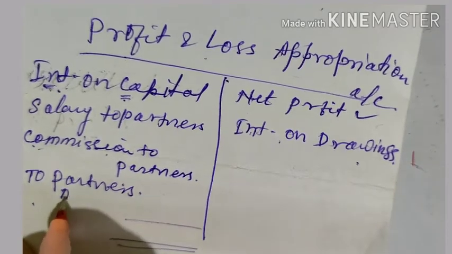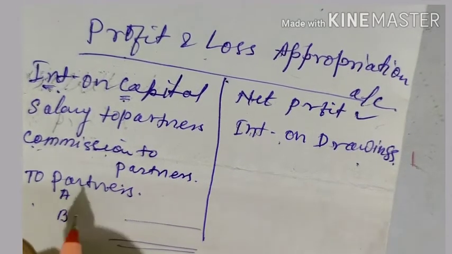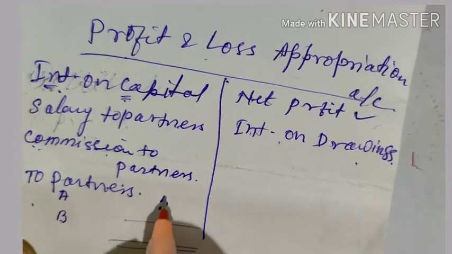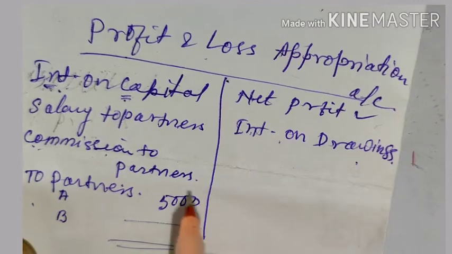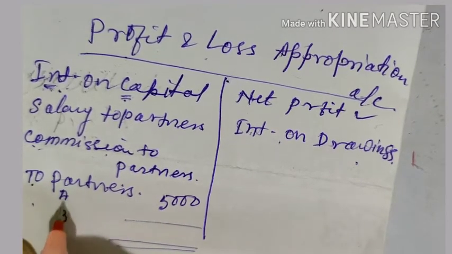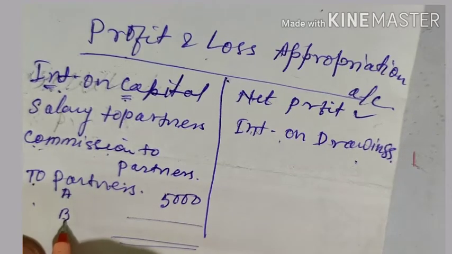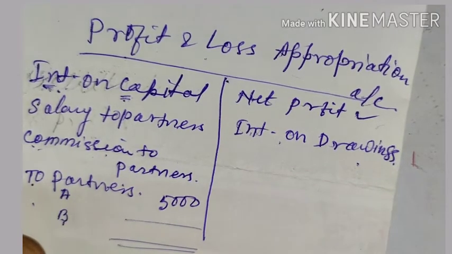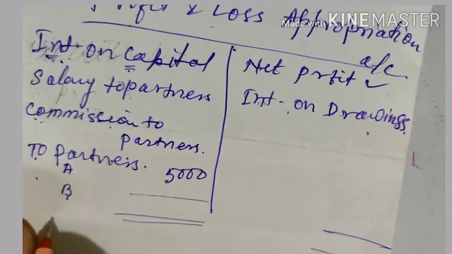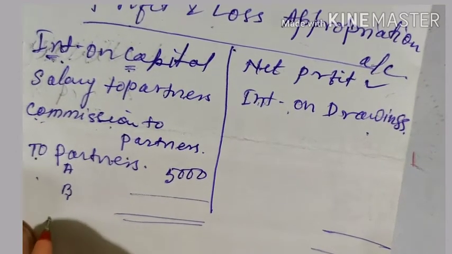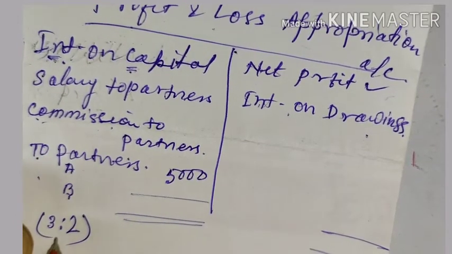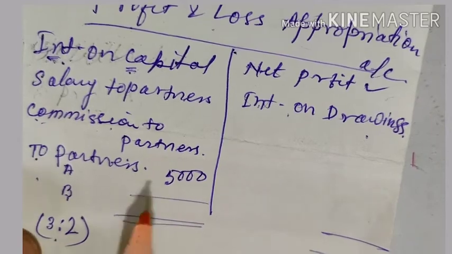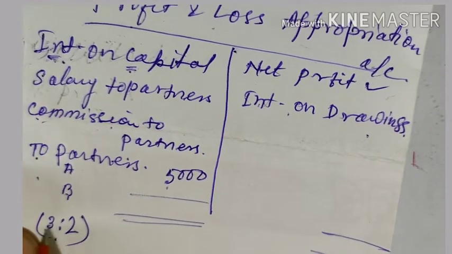Supposing there are two partners A and B, and the profit comes to 5,000. After subtracting, you have the balancing amount 5,000. Then this 5,000 will be distributed among the partners A and B in some ratio. Supposing the ratio agreed by them is 3:2. This is the ratio of profit sharing. So this profit will be shared in the ratio of 3:2.